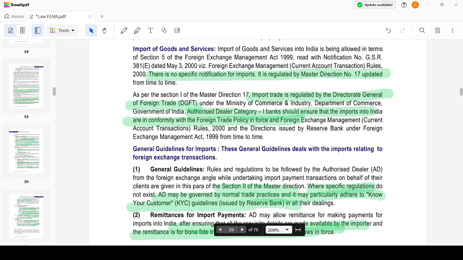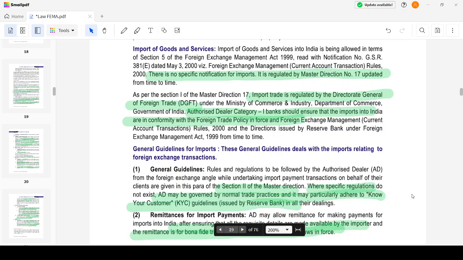Hi everyone, we are here to discuss the concept of import of goods and services under the FEMA and its related general guidelines. Import of goods and services into India is allowed in terms of the FEMA Act, and there is no specific notification for imports, so it's regulated by Master Direction number 17, updated from time to time. There is no need to remember this master direction number.